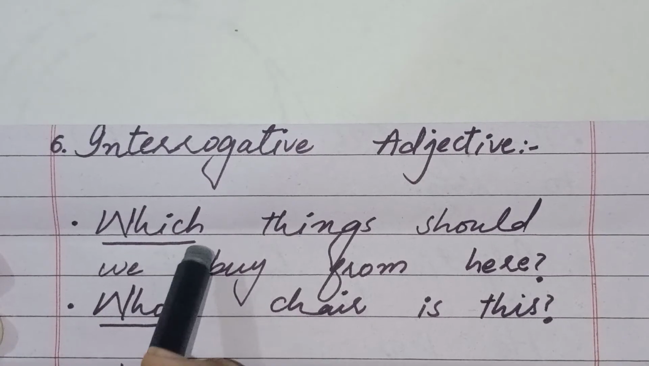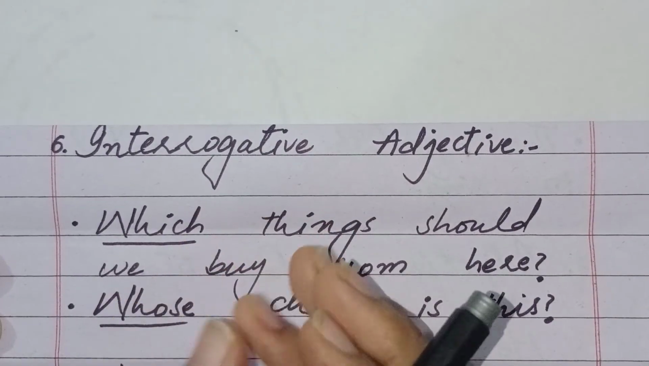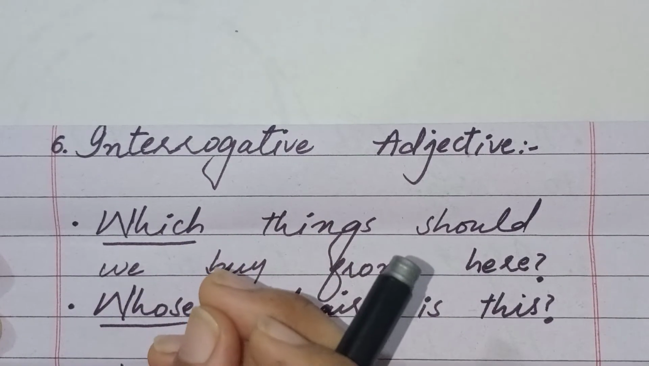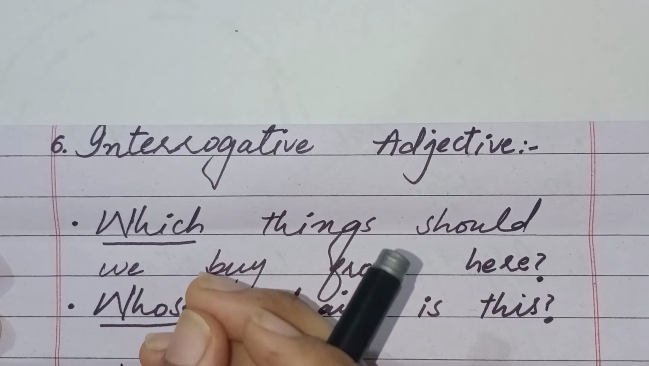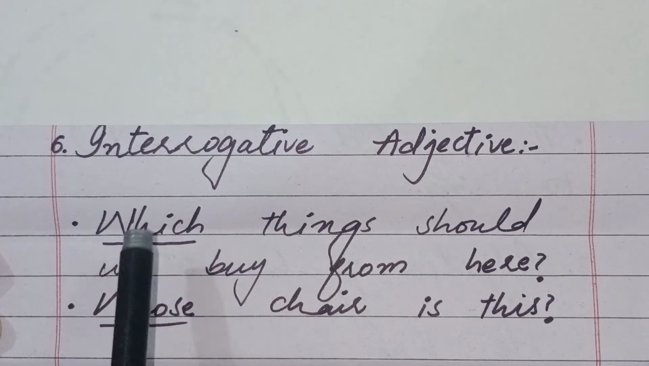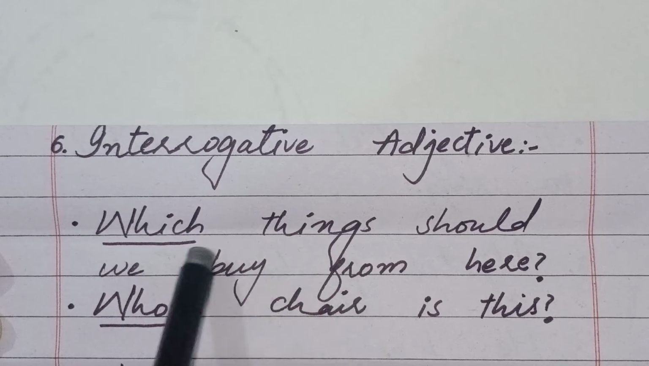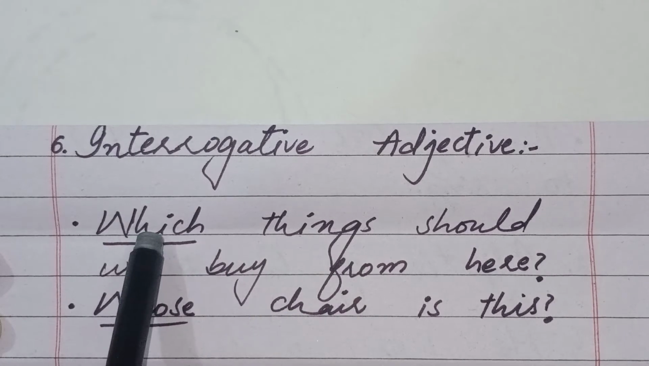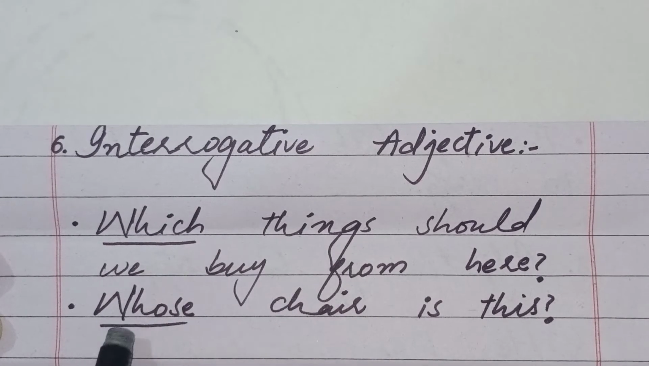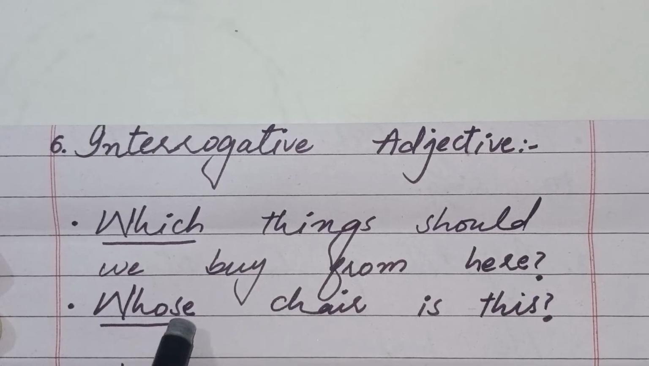Now guys, we will talk about the sixth kind of adjective, and that is interrogative adjective. Students, what, which and whose are used with a noun to ask questions. Therefore they are called interrogative adjectives. Now move to the example. The first example is, which things should we buy from here? In this sentence the word which is an interrogative adjective. The second example is, whose chair is this? In this sentence the word whose is an interrogative adjective because we have used it in the sentence to ask a question.